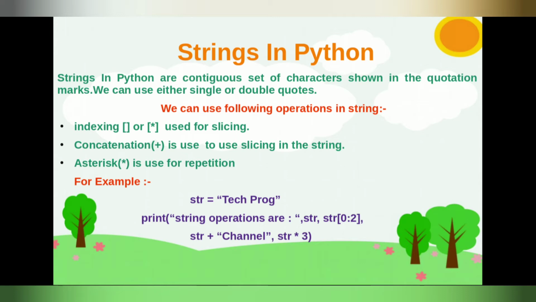These strings are used to display our message on the output. Or if you want to store strings in a variable, you can do that. We can use both single or double quotes according to our usage.